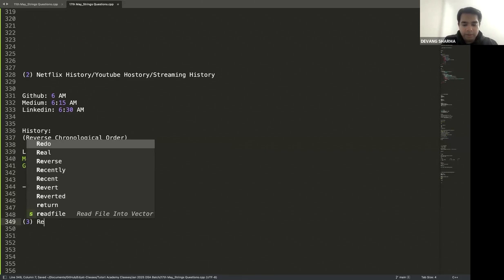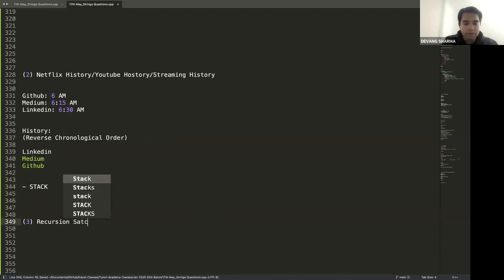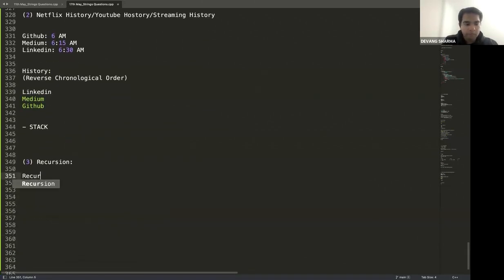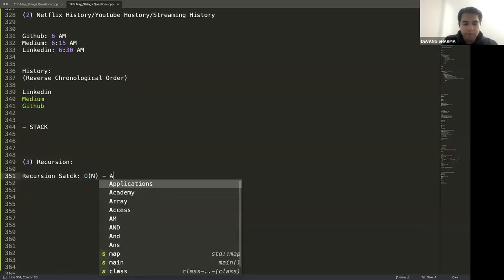Third, recursion stack. When we talked about recursion, we talked about recursion stack. What did we talk about recursion stack? It takes big O of n space, it takes in auxiliary memory.